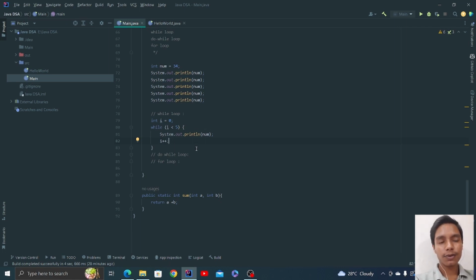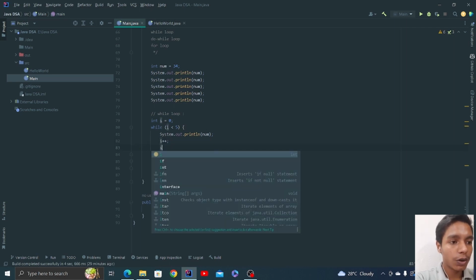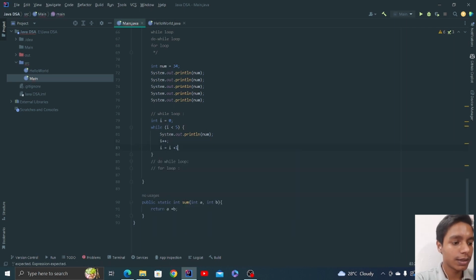Operators are basically used to do some operations over variables. Here it is an increment operator. It basically says use this i variable once and then increase its value by 1. Doing this or doing this is the same, you are saying now this variable's value is i plus 1. The previous value was 0 and now it's 1.